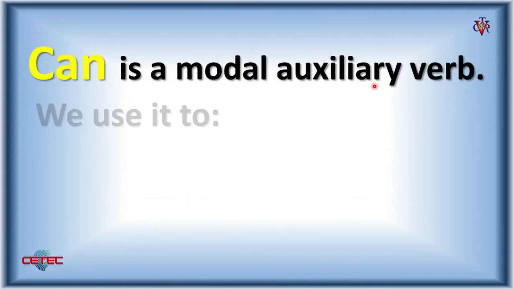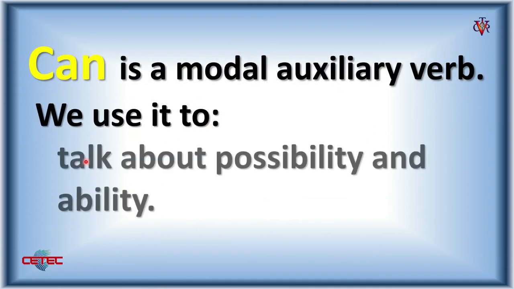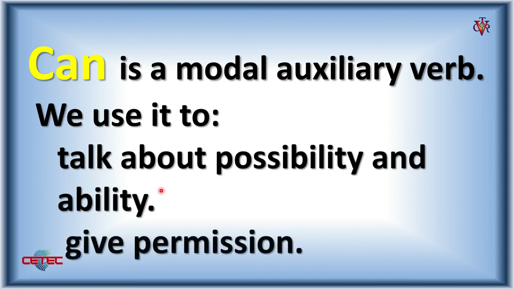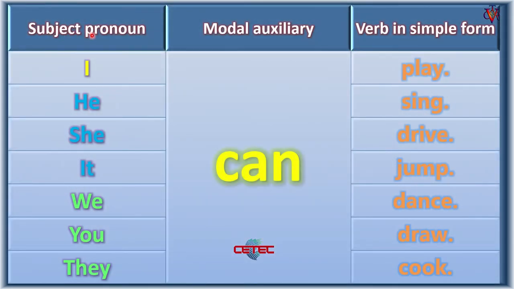Can is a modal auxiliary verb. We use it to talk about possibility and ability and to give permission. Here we're going to use the subject pronoun plus auxiliary plus the verb in simple form. Here are our subject pronouns I, he, she, it, we, you and they plus the modal auxiliary can. Don't forget the verbs are in a simple form: play, sing, drive, jump, dance, draw, and cook.